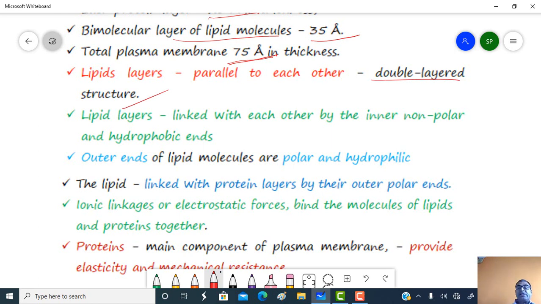They link with each other by the inner non-polar hydrophobic, water-hating ends. On their inner side, these lipid layers contain the hydrophobic or non-polar ends, while on the outer side the lipid molecules are polar, having hydrophilic ends.